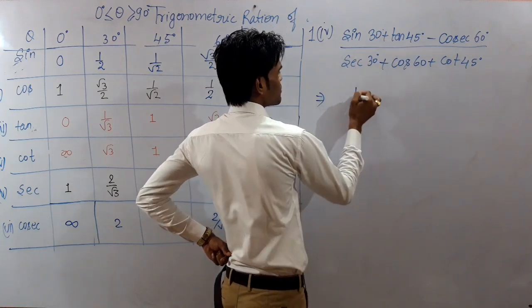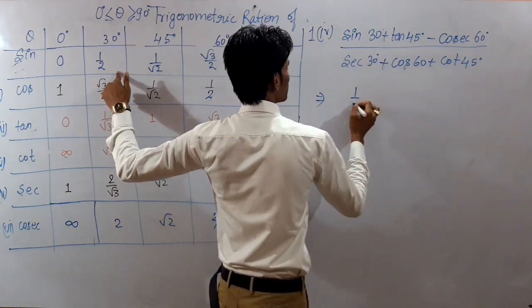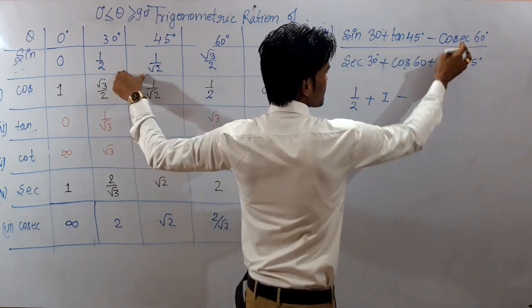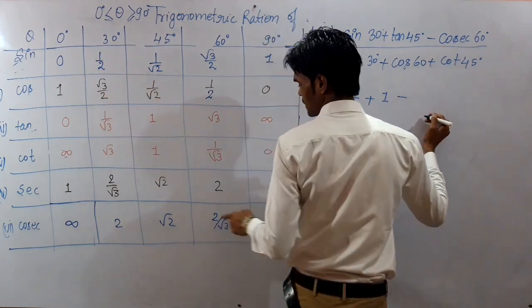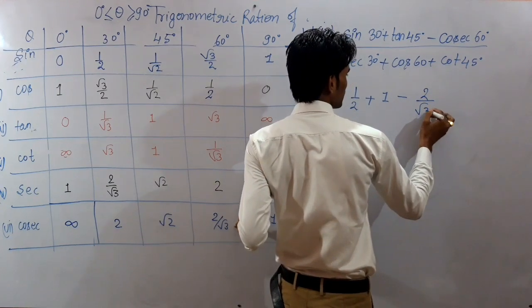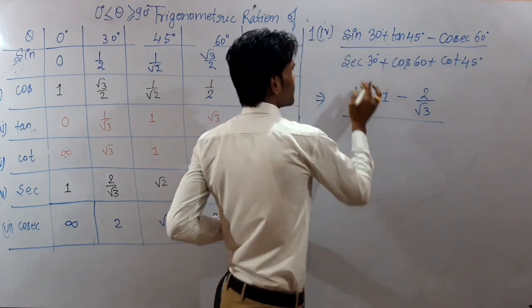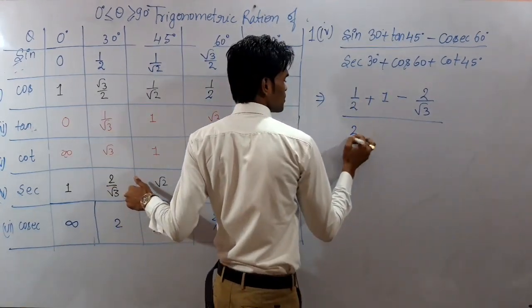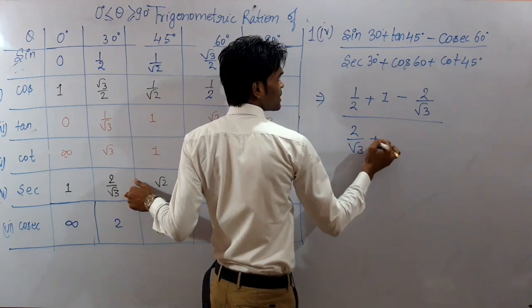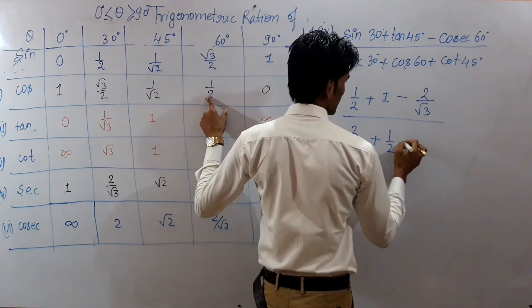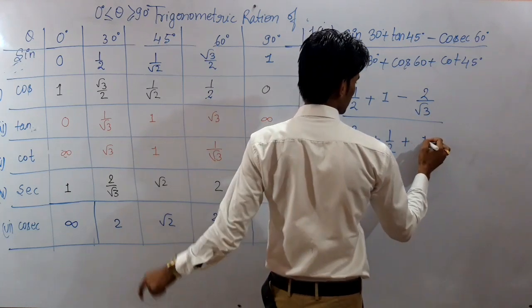Sin 30 is 1 by 2 from the table. 1 by 2 plus tan 45 is 1 minus cosec 60 is 2 by root 3, upon putting the value of sec 30. See in the table, sec 30 is 2 by root 3 again, plus cos 60 is 1 by 2 and plus cot 45 is 1.